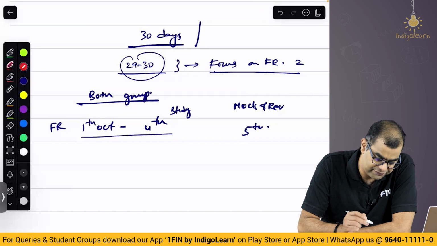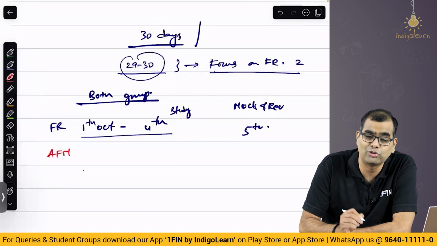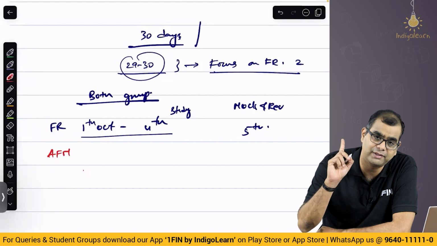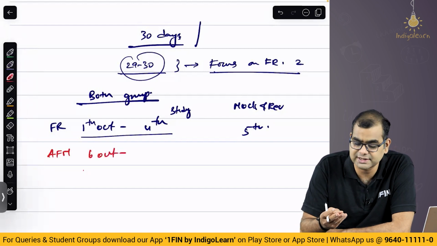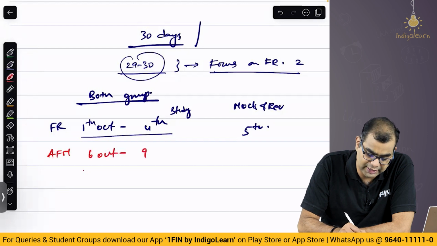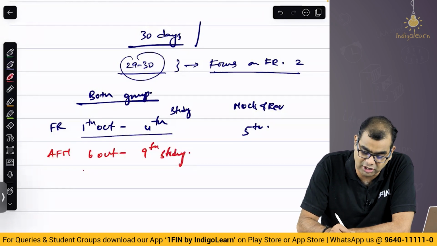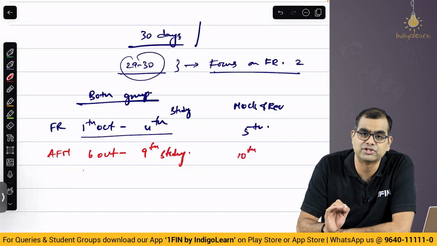Then comes AFM. For AFM you again don't have time to revise, other than the 1.5 days before the exam. So from 6th October, 6, 7, 8, 9, till 9th you study AFM. I know you think this is cutting very close, but please, it is not. 10th, mock plus revision for AFM.